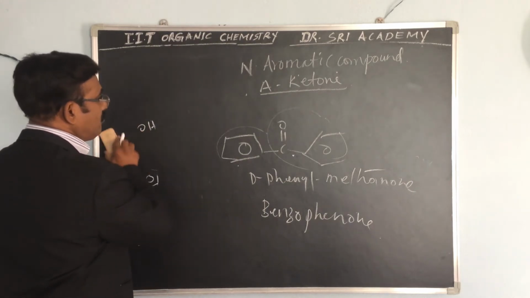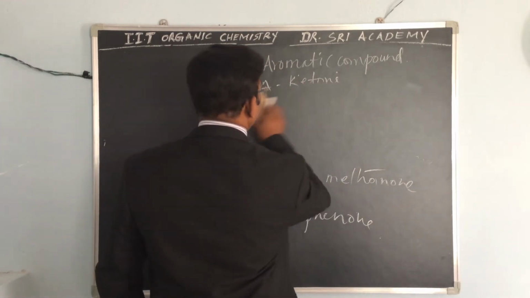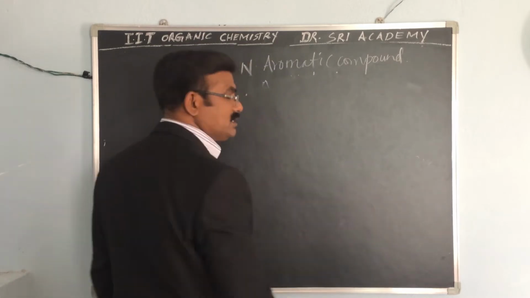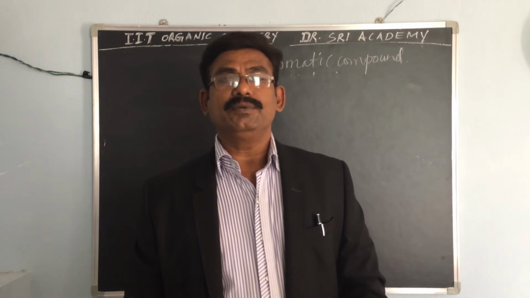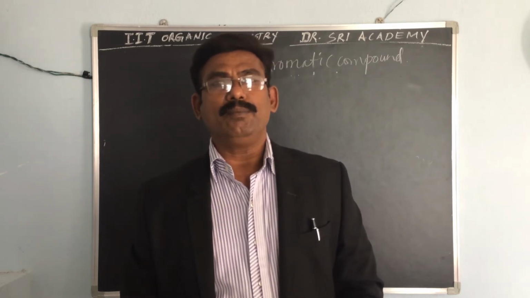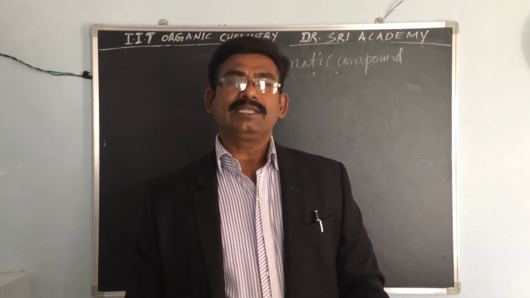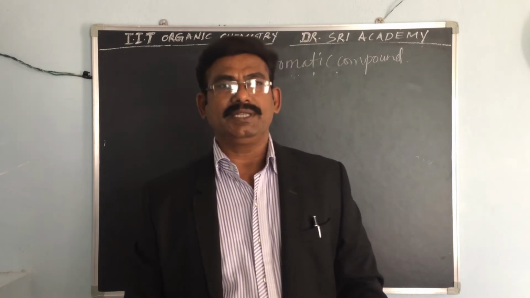Okay, this is about some carbonyl compounds, hydroxy compounds and polysubstituted compounds. We can see some special compounds.